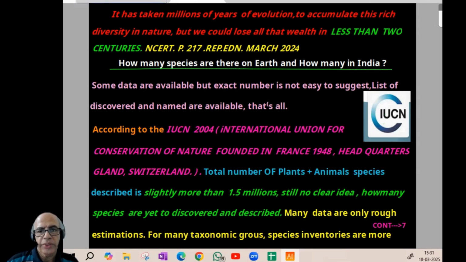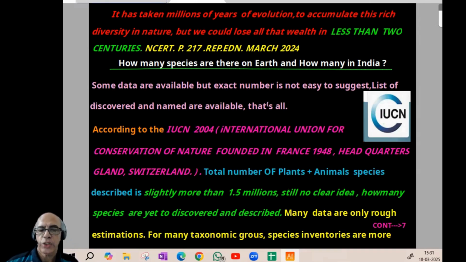So according to IUCN, the total number of plant and animal species described is slightly more than 1.5 million. So million, billion, take care. There's another usual trap for the NEET exam. So it is 1.5 million. Still, there is no clear idea how many species are yet to be discovered and described. Many data are only rough estimation.